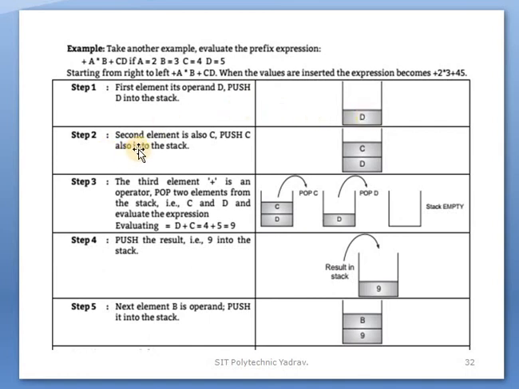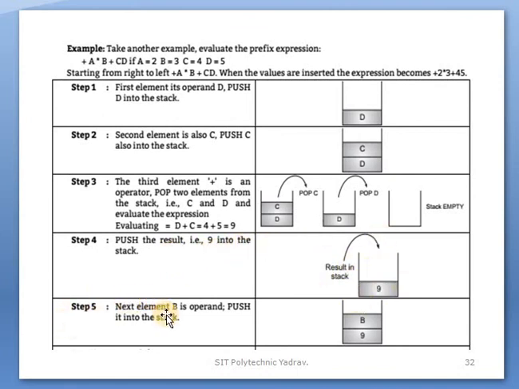The second element is C, so it is also pushed into the stack. Third step: the third element is the plus operator, so pop two elements from the stack, that is C and D, and evaluate the expression. D's value is 4, C's value is 5, 5 plus 4 is 9. So push that result, 9, into the stack.